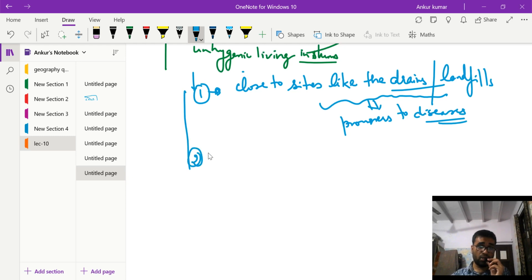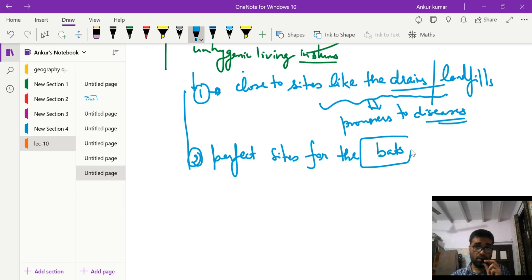Number two: in this kind of urbanization that we are witnessing in India, or in general, we can say that urban sites are perfect sites for bats, since we have encroached upon the bats' natural habitats.